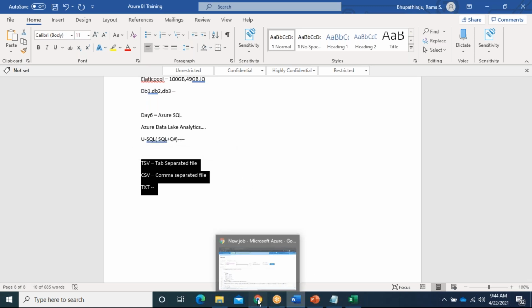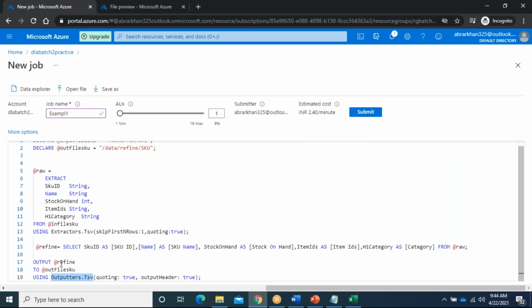Okay, fine. Then this is the syntax of the output file, how to use outputters. These are the three lines of the syntax. In the output, first it expects the row set you are going to write into the file, what is your file location, and what type of file you want to generate. Here you can generate either CSV or TSV. You are extracting TSV data. If you want to export this as CSV, you can use CSV also. But right now we are taking TSV. We will play with different files later.